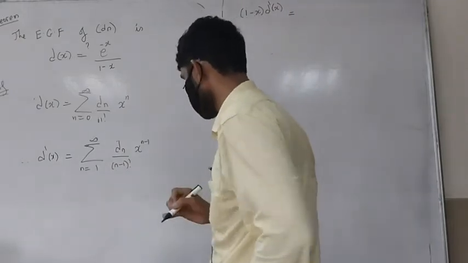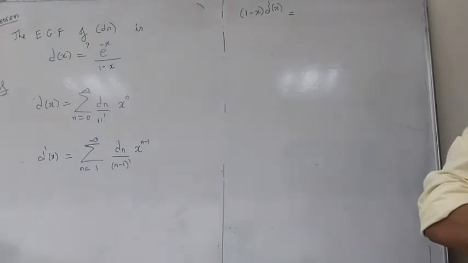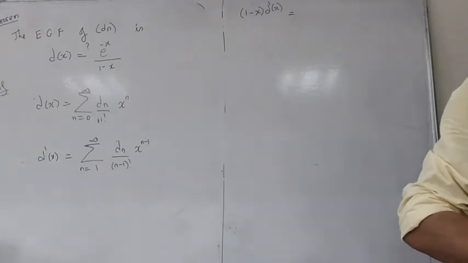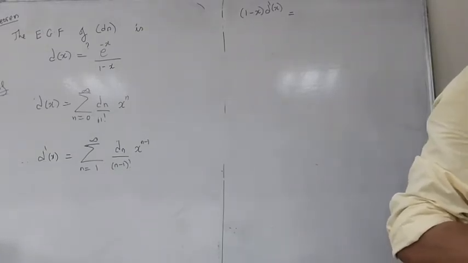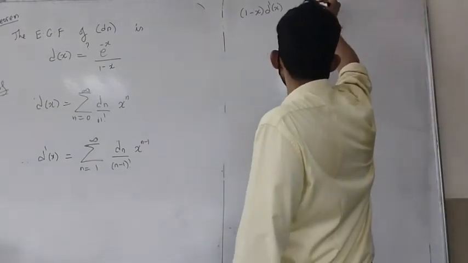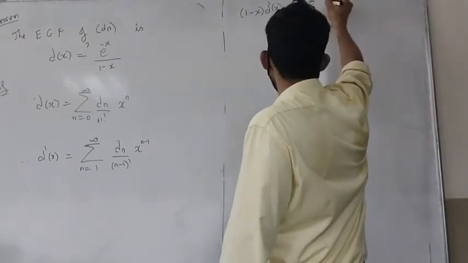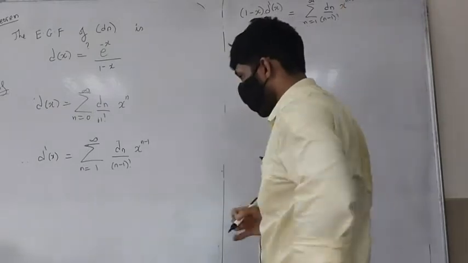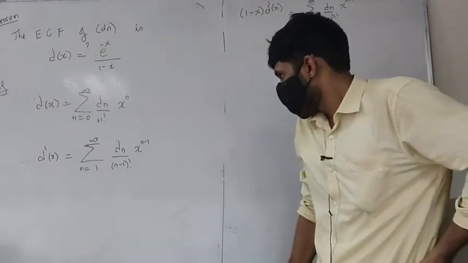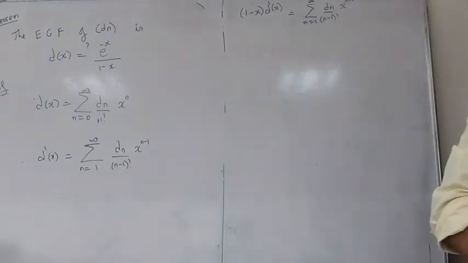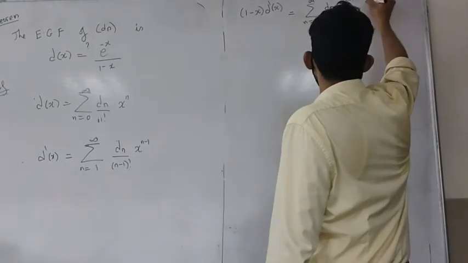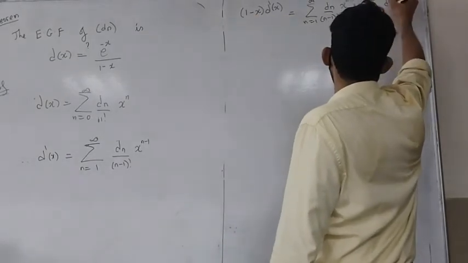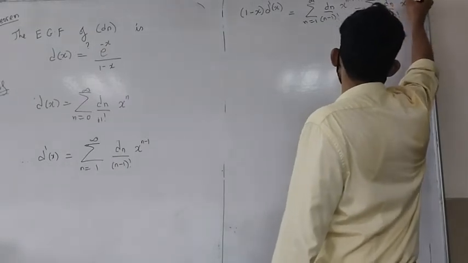This will be the summation n going from 1 to infinity, just again very routine calculations, of dn upon n minus 1 factorial x raised to n minus 1, minus the summation of x times this. So we will get the sum from 1 to infinity of dn upon n minus 1 factorial x raised to n.